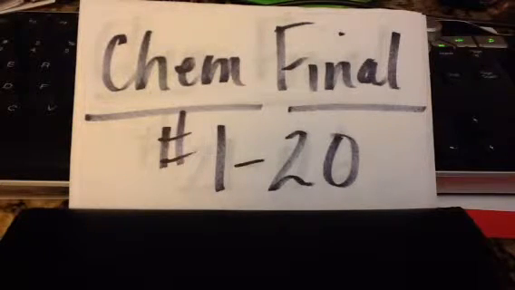Milliliters, grams, cubic centimeters, both A and B, both A and C. Number 7. What piece of lab equipment would you use to accurately measure the mass of a metal cylinder? A Bunsen burner, graduated cylinder, beaker, electronic scale, hot plate.